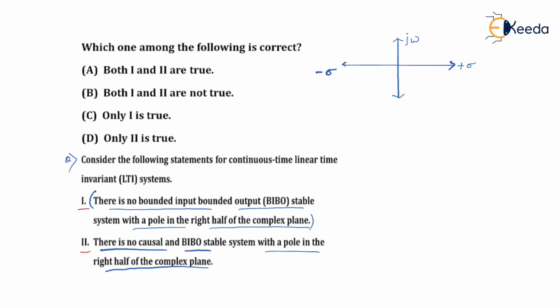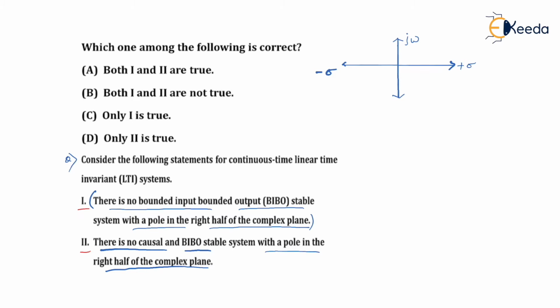We know clearly that the stability of the system is identified by looking at the ROC like this. If the ROC includes the j omega axis, then the system is stable. If the ROC does not include the j omega axis, then the system is said to be unstable.